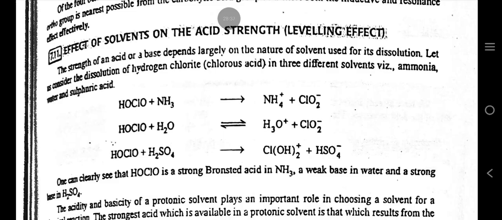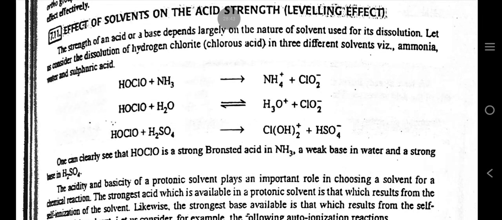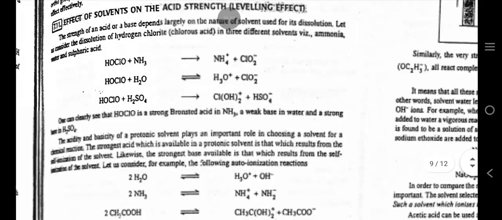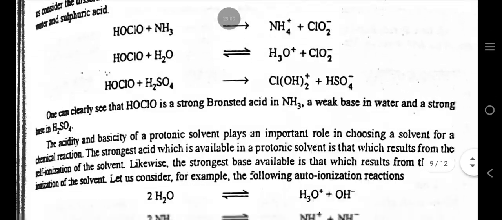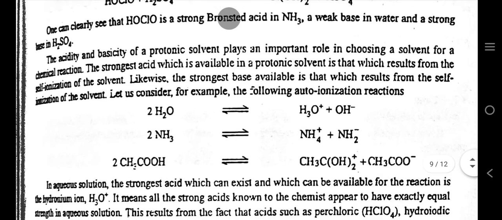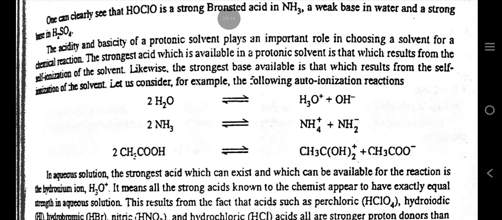Effects of solvent on the acid strength, leveling effect. The strength of an acid or a base depends largely on the nature of the solvent used for its dissolution. Let us consider the dissolution of chlorous acid in three different solvents, viz. ammonia, water and sulfuric acid. One can clearly see that HOClO is a strong Bronsted acid in NH3, a weak acid in water, and a strong base in H2SO4.